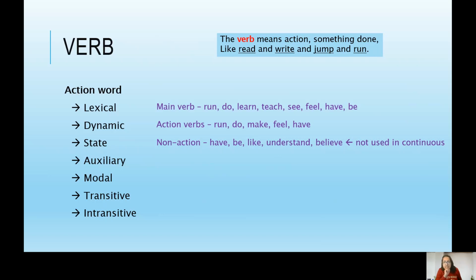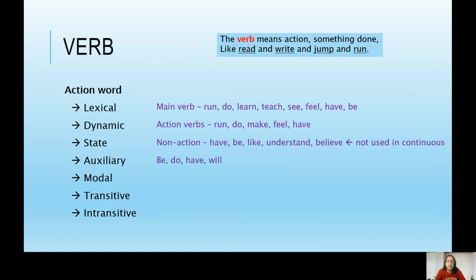Now, we see have is both an action verb and a non-action verb. There are a few verbs that can be either, depending on their context. For example, to have lunch is an action, a dynamic verb, whereas have a sister is a state. Okay.